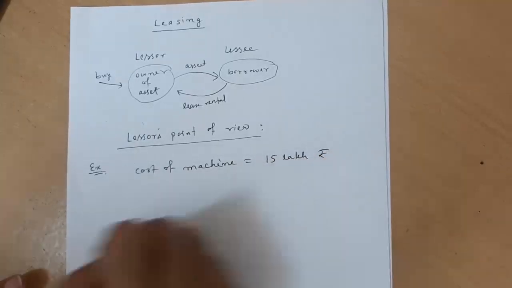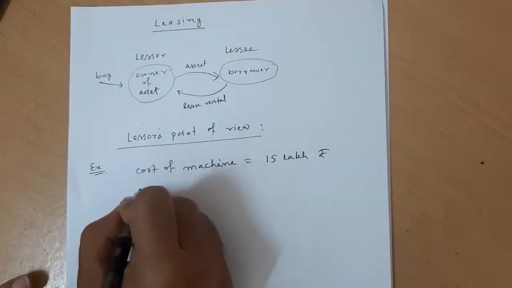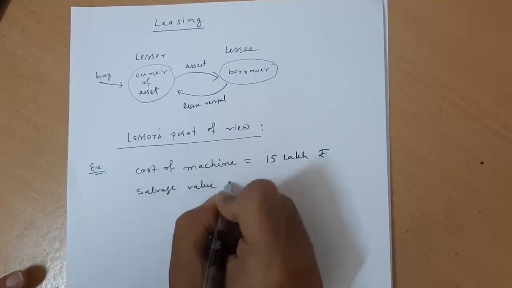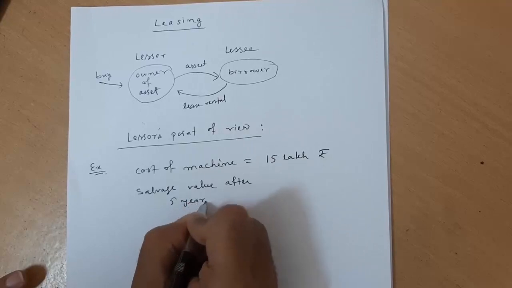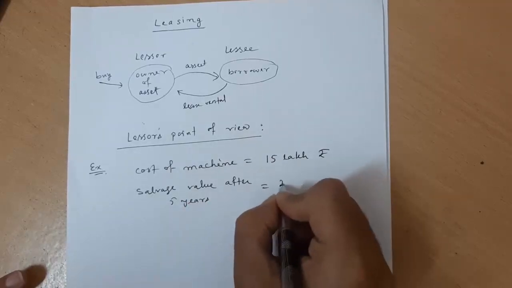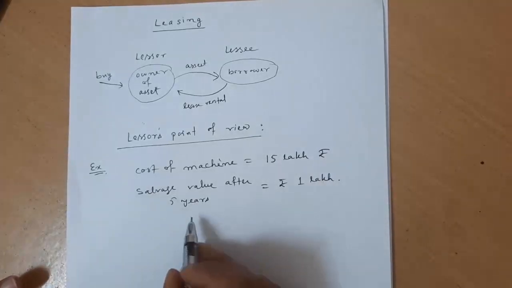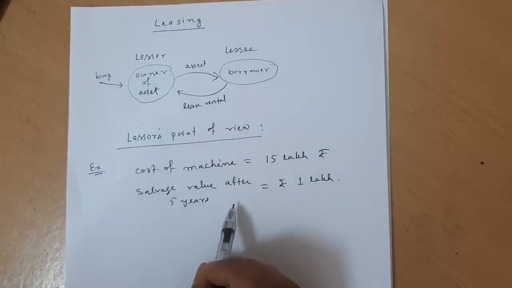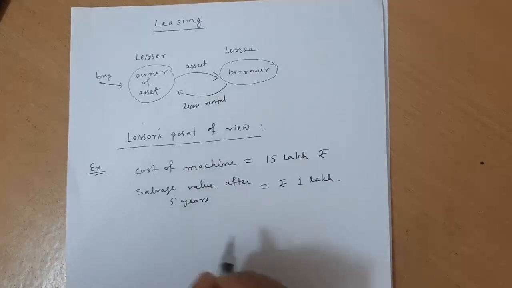And suppose the salvage value after 5 years is 1 lakh. It means the life of the asset is 5 years. You will be buying the asset and giving it on lease for 5 years. After 5 years you will be selling the asset, when you will be getting 1 lakh rupees.